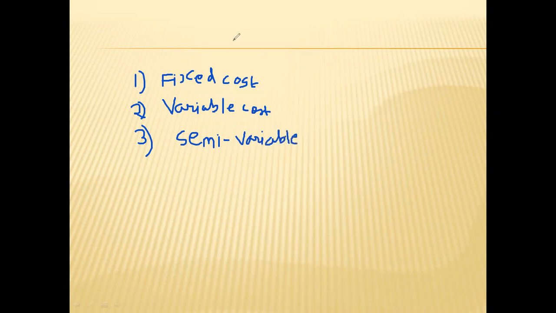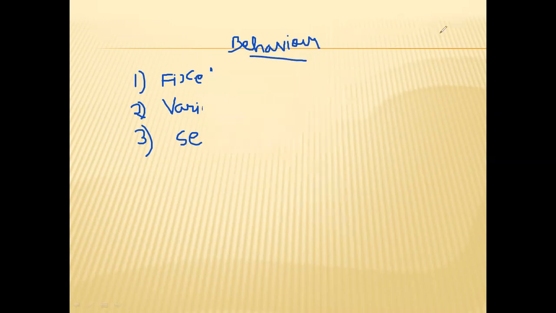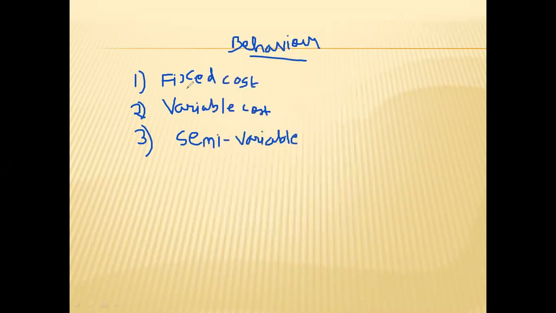On the basis of behavior, cost is classified into three types. That is fixed cost, variable cost, and semi-variable cost.